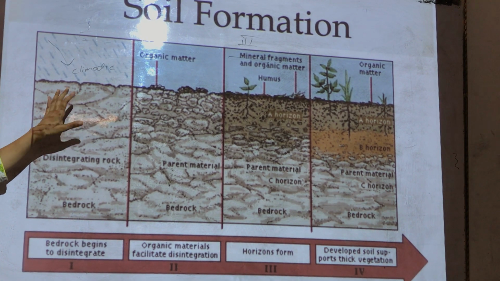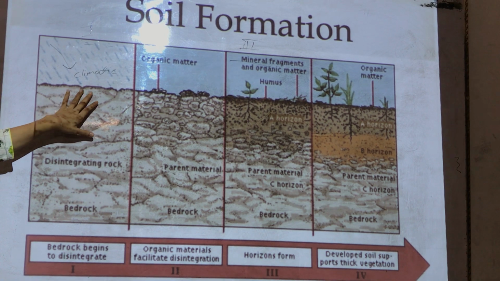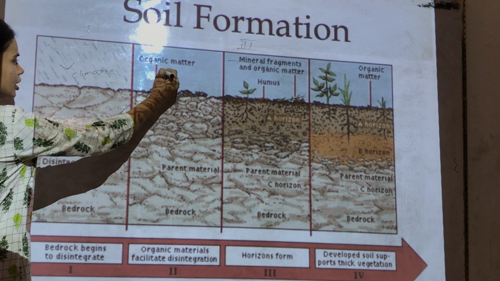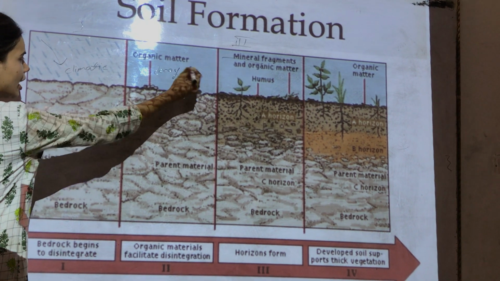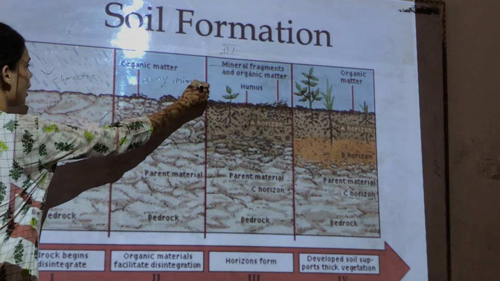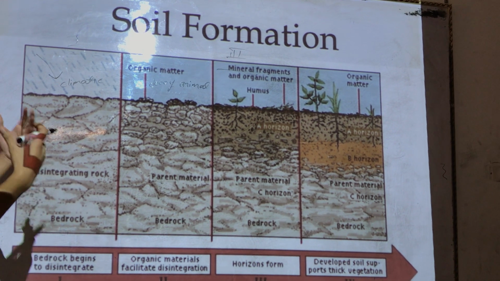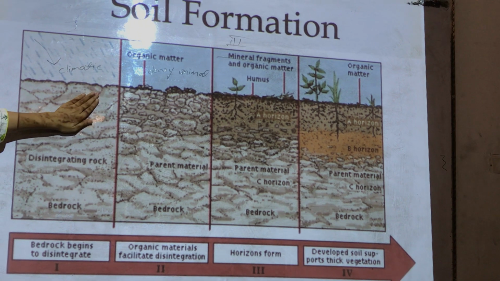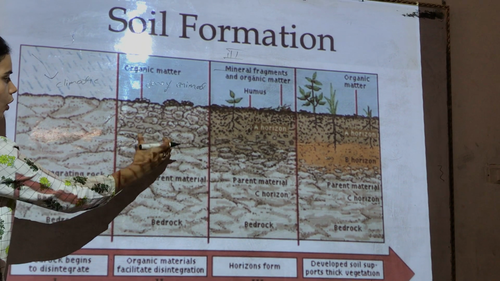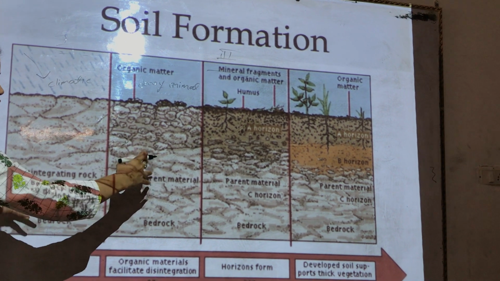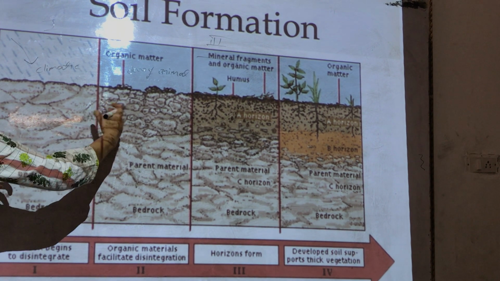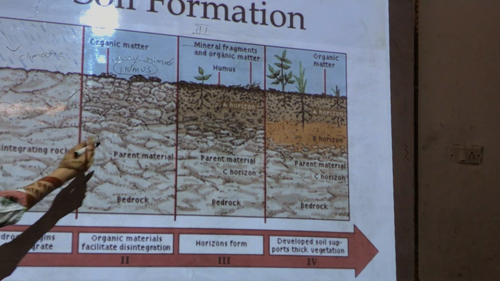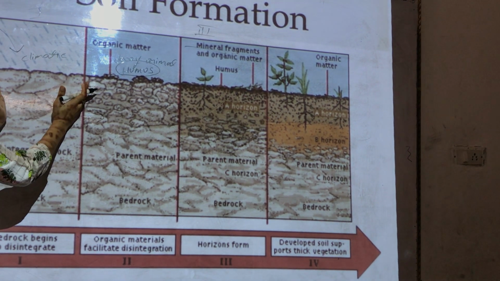Now after some time, when the top bedrocks start disintegrating, organic matter like dead and decaying animal tissues or dead and decaying plant tissues or other microorganisms start accumulating and they speed up this disintegration process, and these bigger rocks disintegrate into smaller rocks, and also they develop some humus.